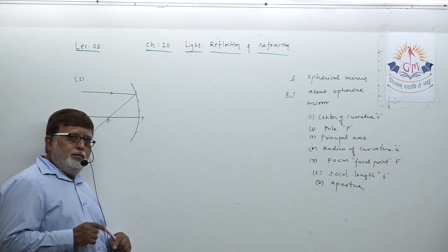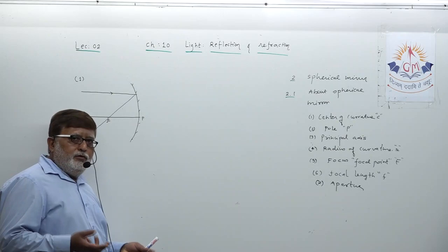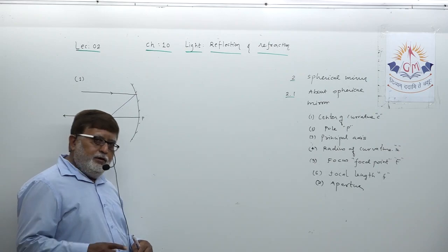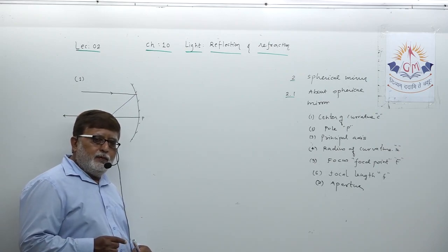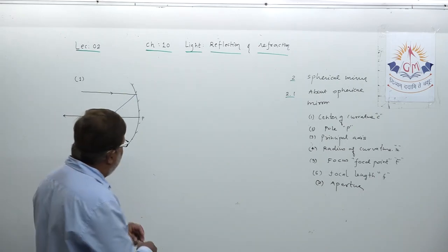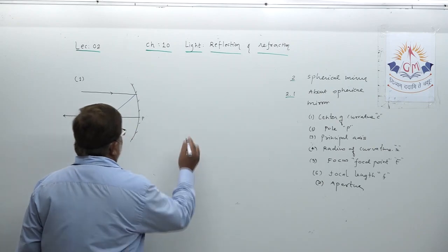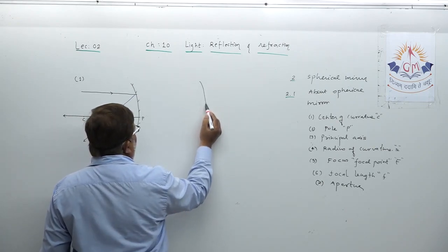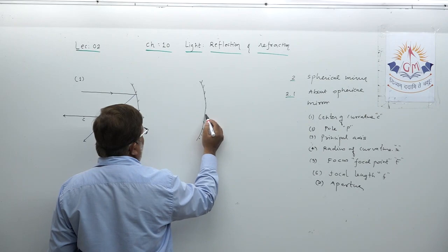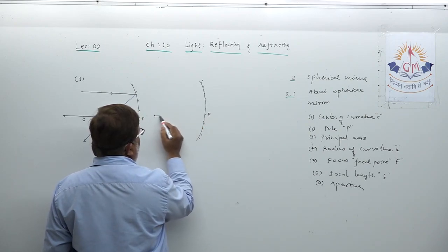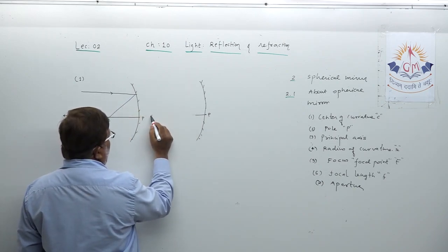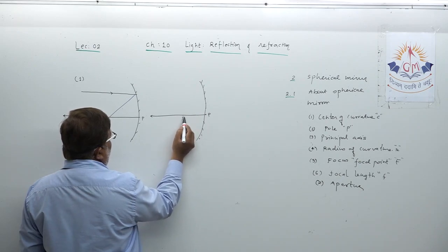Similar thing will take place in case of a convex mirror, so I do not need to show it to you. Understand? Can you think of the reverse of this? Yes. Suppose I just want to show you by a diagram, so it can be understood this way. Suppose a concave mirror, opaque surface, pole P, principal axis as usual, and after the principal axis, here F and C.